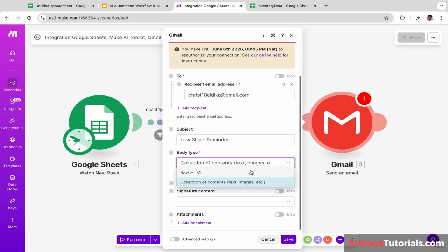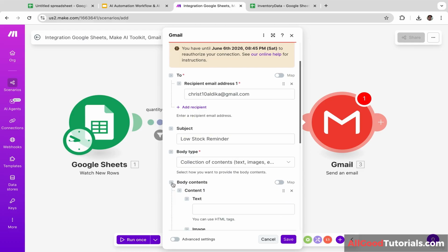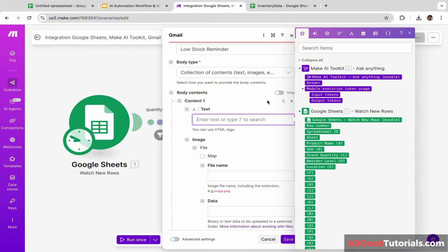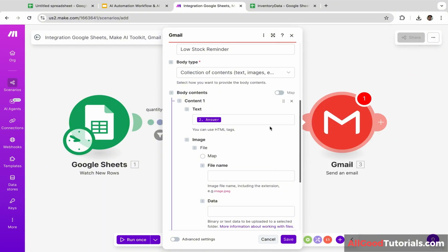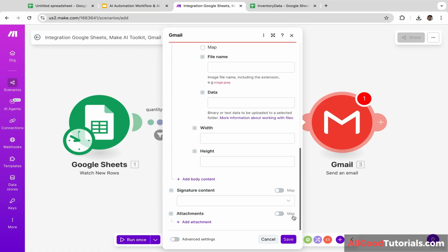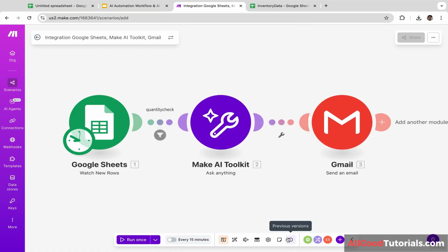Next, we are going to add the content. So let's click this collections of contents. Let's scroll down a little bit. And for text, let's add answer. So this is going to be the AI generated email content. And let's click save.